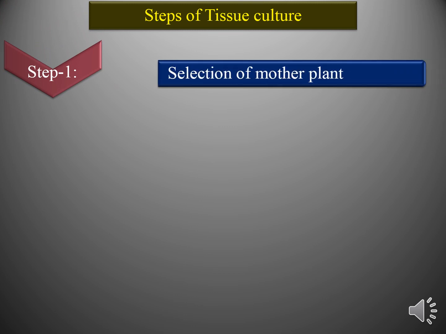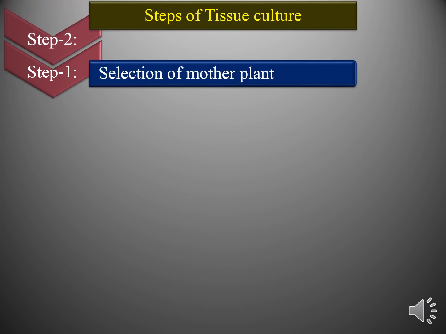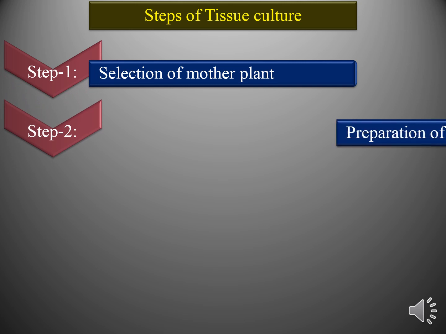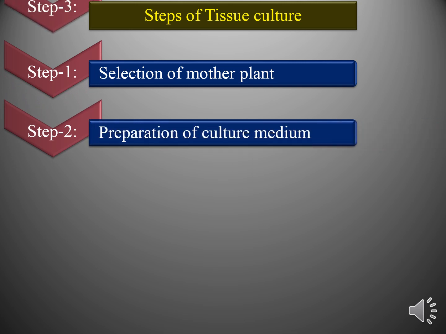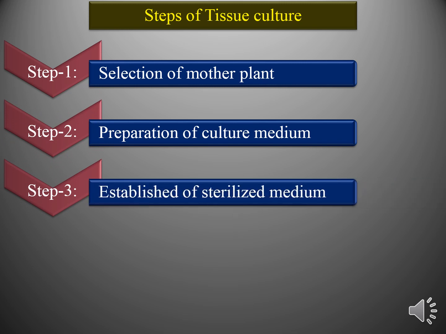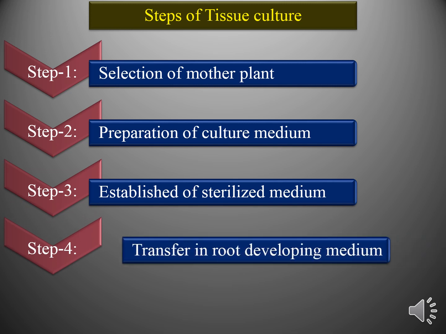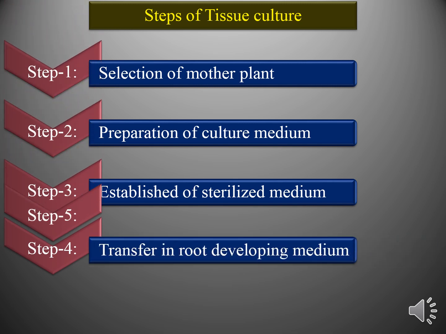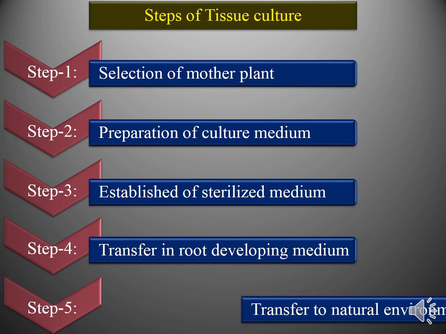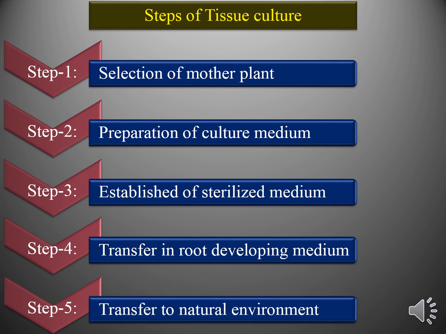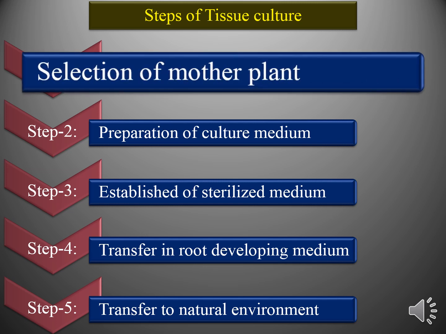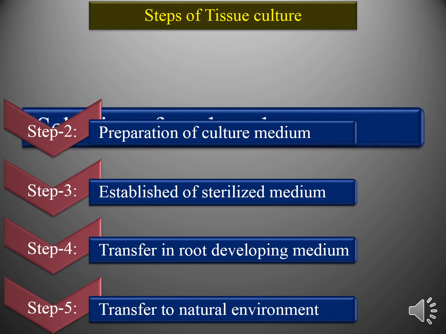Now, step 1, selection of mother plant. Step 2, preparation of culture medium. Step 3, establishment of sterilized medium. Step 4, transfer in root developing medium. Step 5, transfer to natural environment. Now step 1, selection of mother plant. For tissue culture, selection of mother plant is very important.